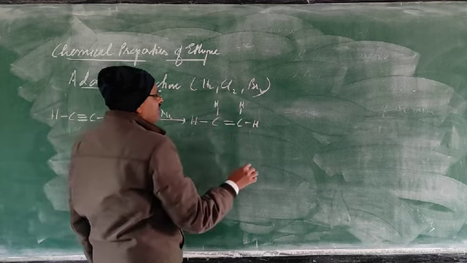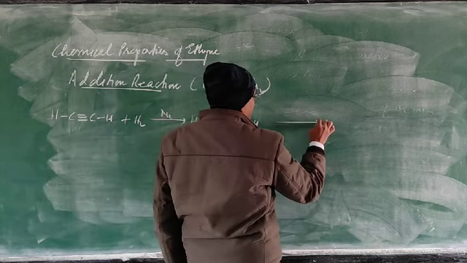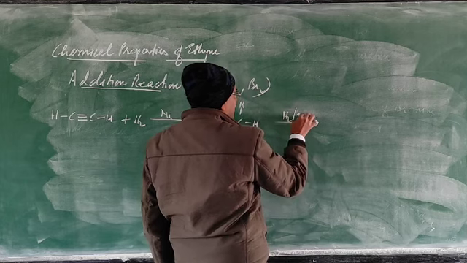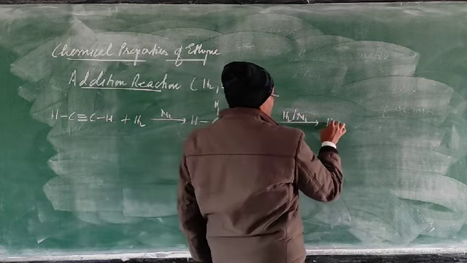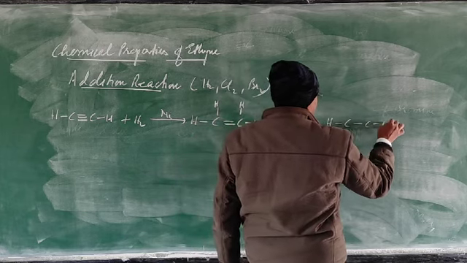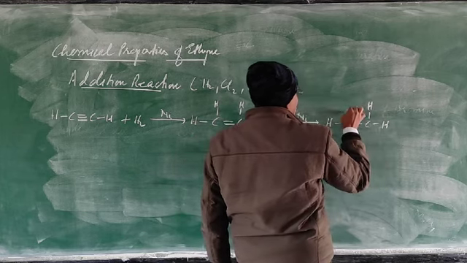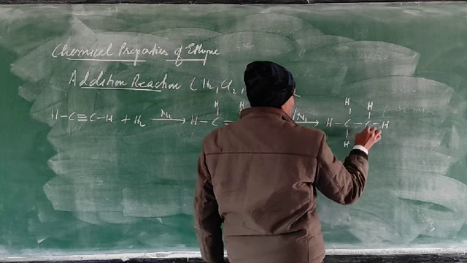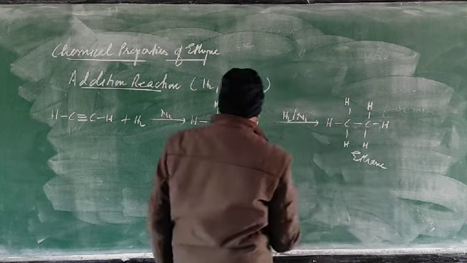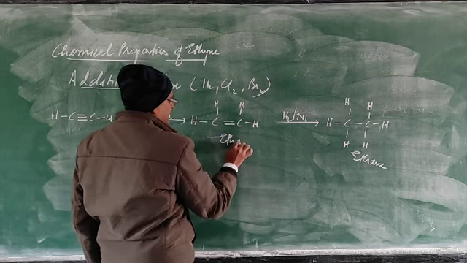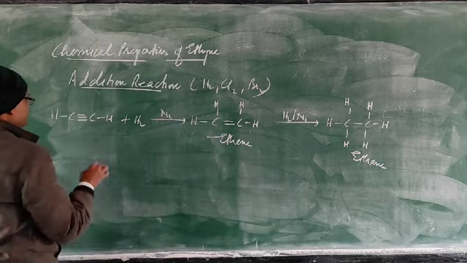In the next step, one more molecule of hydrogen is added here. So this bond is broken. Now this is converted to ethane. This one is ethene, and this one is ethane.